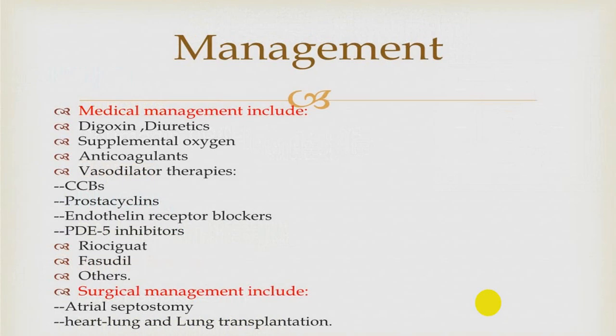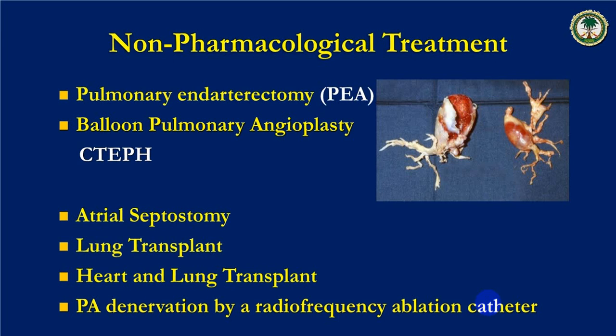So management will depend upon the medical, that is digoxin, diuretics, oxygen, anticoagulants, vasodilators. In vasodilators, CCB, prostacyclin, PDE inhibitors, endothelin receptor blockers, etc. And in late stage, atrial septotomy, heart lung transplant or only lung transplant, depending upon what it is.